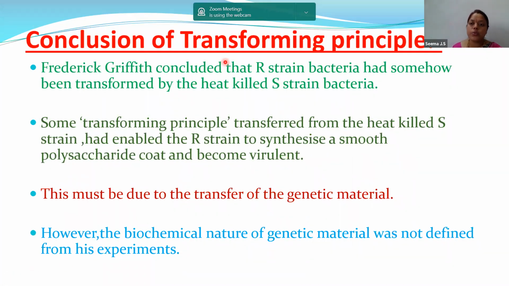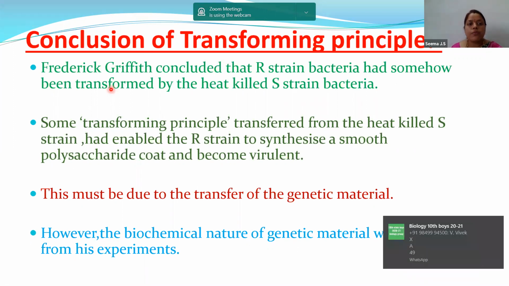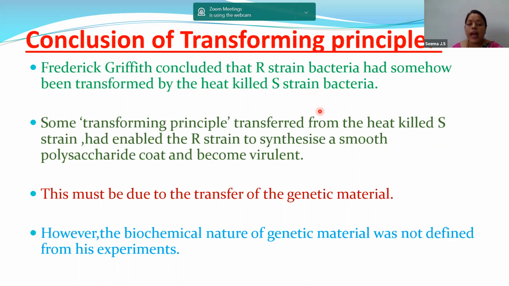So let us know what is the conclusion of the transforming principle. Yes, Frederick Griffith concluded that R strain bacteria had somehow been transformed by the heat killed S strain bacteria, and some transforming principle was there. As a result, R strain synthesized the smooth polysaccharide coat and it became virulent, because we know S strain has a smooth coat around it, whereas R strain is rough, it does not have a coat. During this transformation, the heat killed S strain had transferred material into the R strain. As a result, the R has developed the capsule and it has become smooth and virulent.